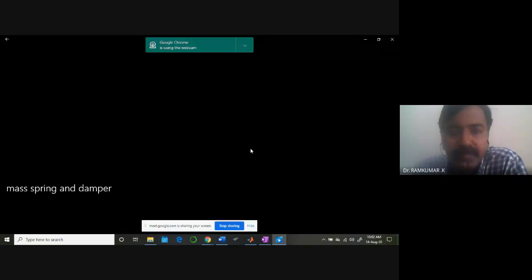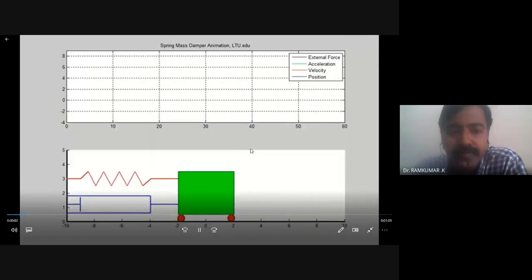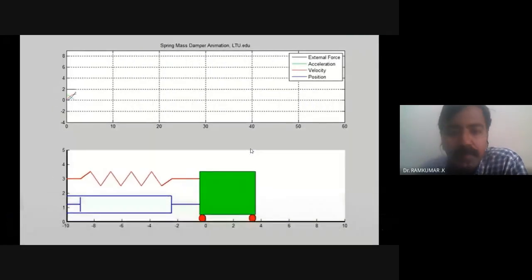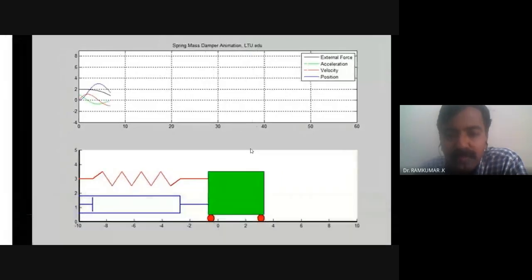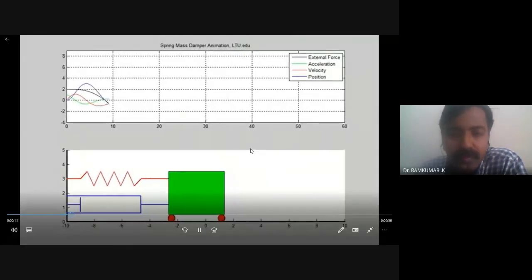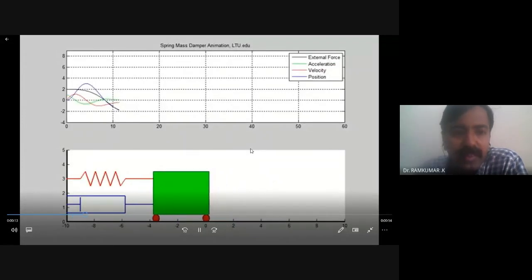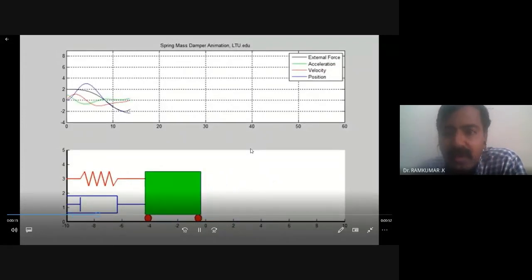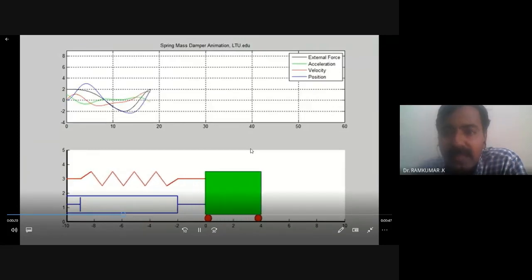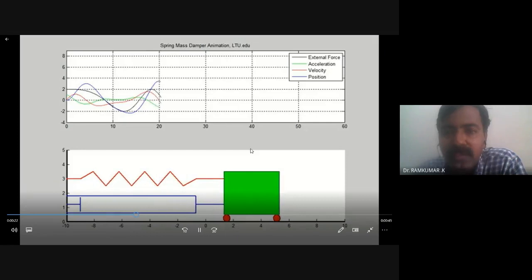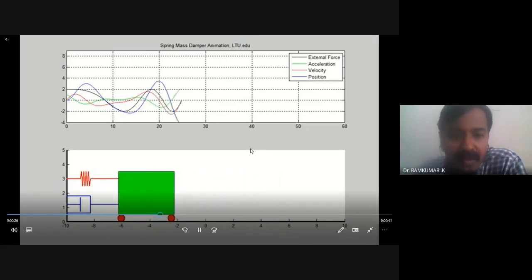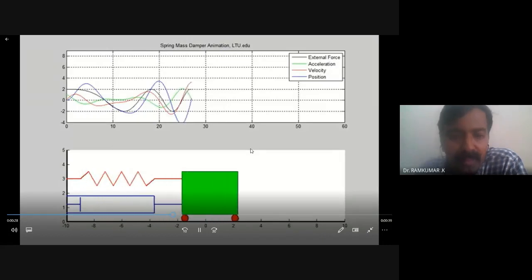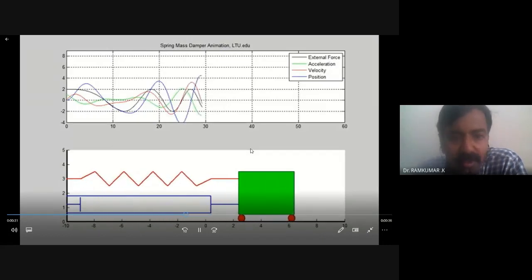Look at this mass spring damping system. Clearly you can see here, I can apply some force. If you look at this graph, some external force, if you apply, will be represented like this. Acceleration, position, and velocity are all changing. You can see immediately that the movement of this particular mass is more like a sinusoidal waveform.